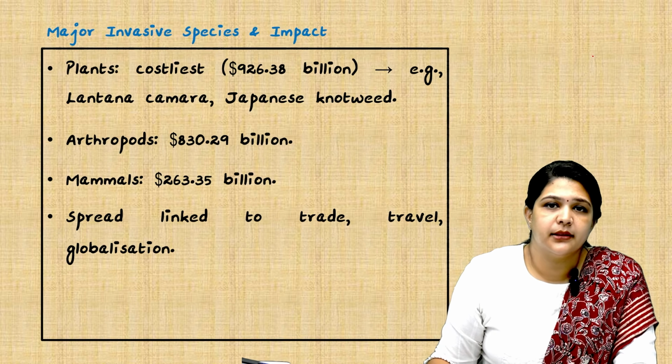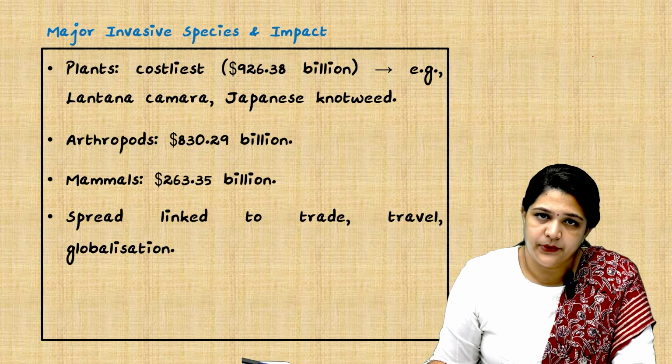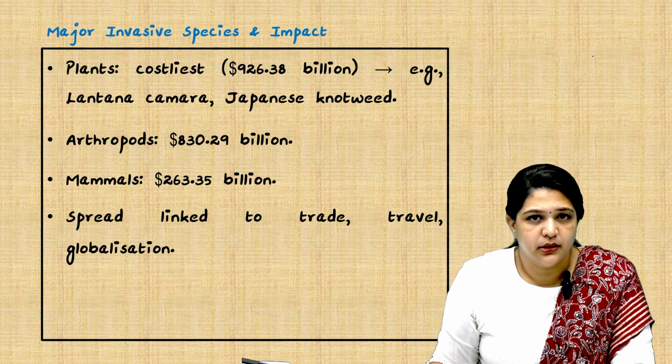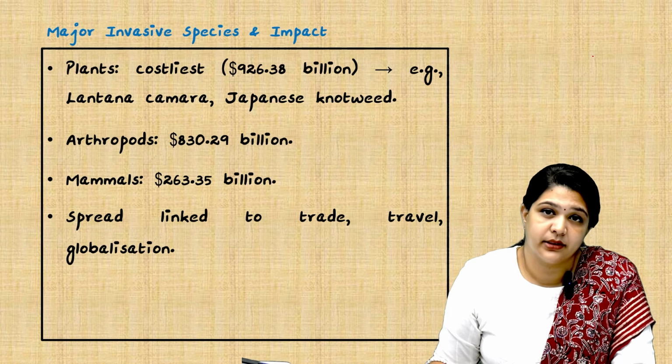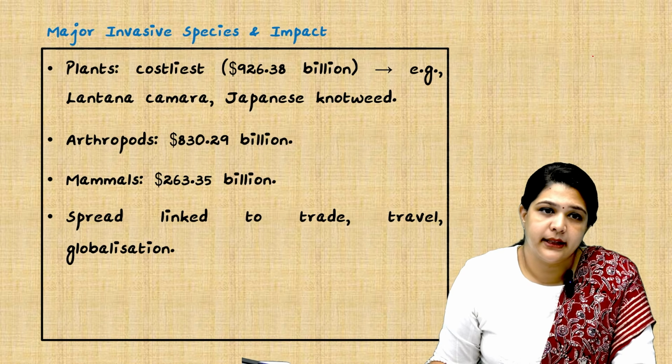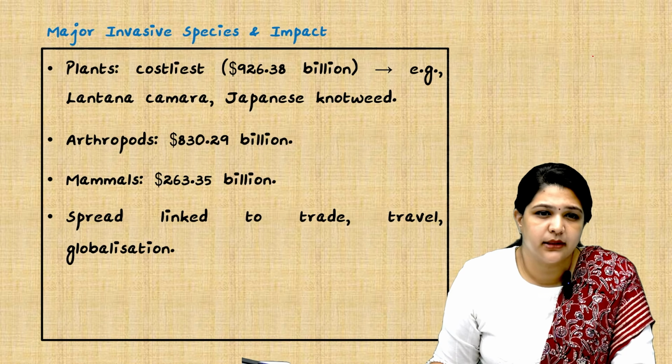These and all you can write in mains, very good introductions. These are how invasive species will affect biodiversity. If there is a question, you can write this as an introduction by itself. As we discussed, plants stand at the top, then come the arthropods, that is insects, then come the mammals.